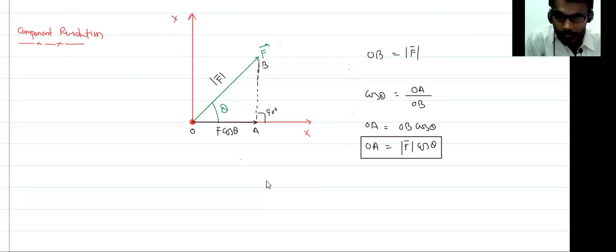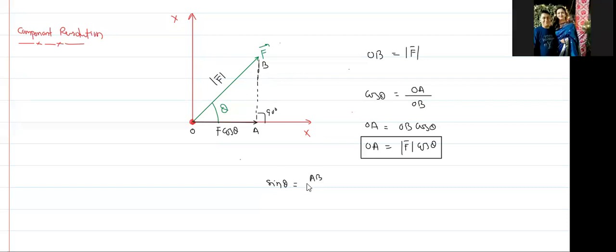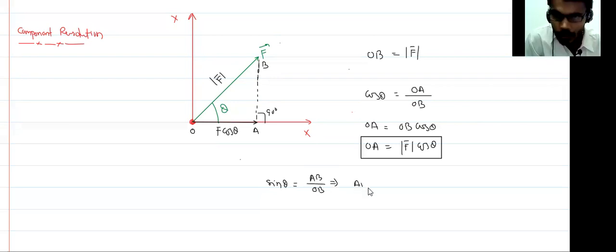What is sine theta? Sine theta is perpendicular, which is AB, upon base, which is OB. So AB is OB into sine theta. What is OB? OB is equal to F mode.